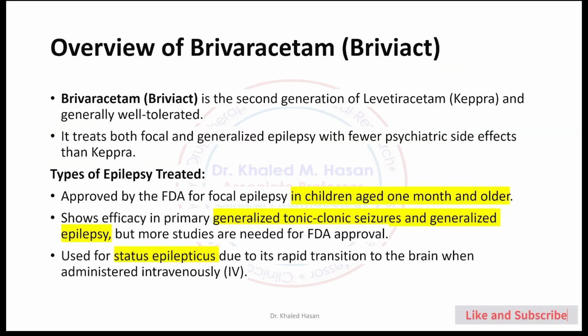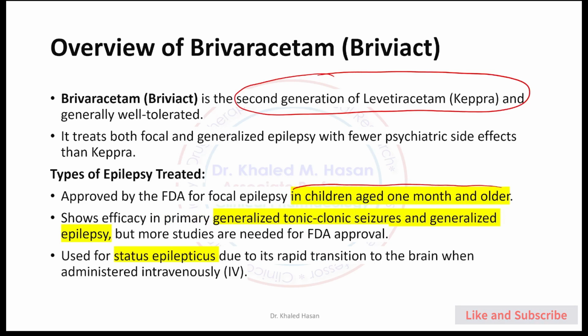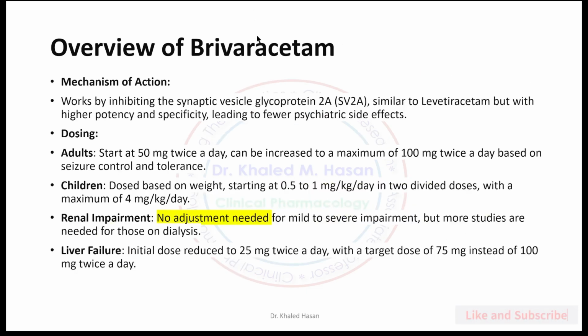Again, for brivaracetam, the second generation, as we discussed, considered like a second generation of Levetiracetam, Keppra, well tolerated, could be used for children age 1 month and older, used for tonic-clonic and generalized epilepsy. IV form could be used for status epilepticus. The advantage also for brivaracetam is no need to adjust the dose in patients with mild to severe impairment of renal function, but we need to adjust the dose if the patients have renal failure.